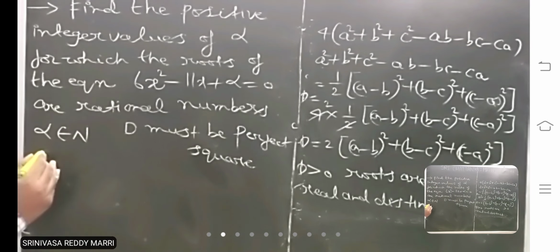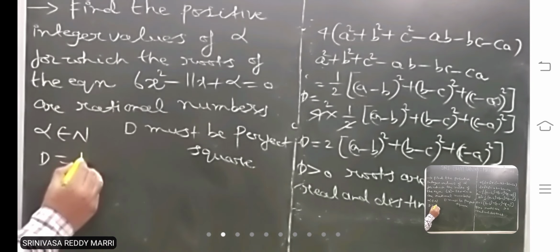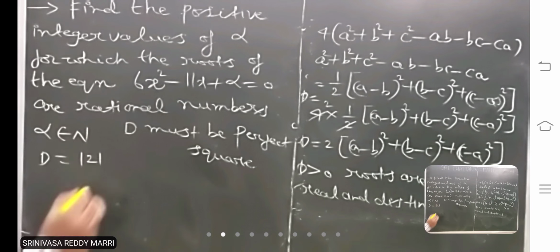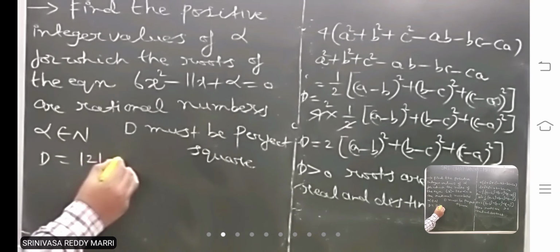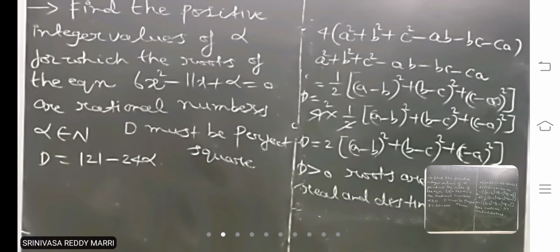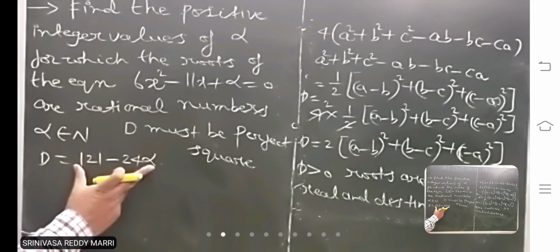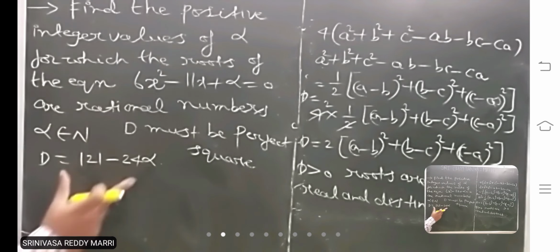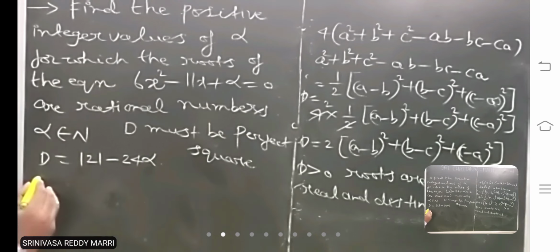Let us start from D itself. D is nothing but how much? 121 minus 24 alpha, right? Now this must be a perfect square and positive. That means, number 1, suppose let us say alpha equal to 1.